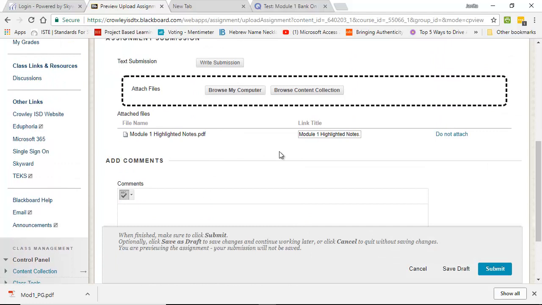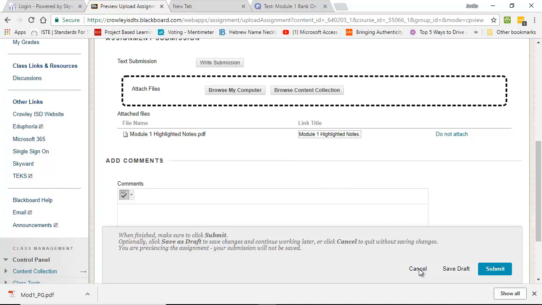Are there any questions on how to turn in the notes for each one of the Smart Money modules? No. Is it pretty straightforward? Yes. All right. Now, I will tell you this. I do not care if you save it as the same name or if you give it a new name. If you want to have a blank copy without highlighting on it and the other one, that's fine. If you want to save it with that same name, that's fine. Just know where the file is and make sure that you highlight your notes in here, because that's what I'll be looking for in order to give you your grade.